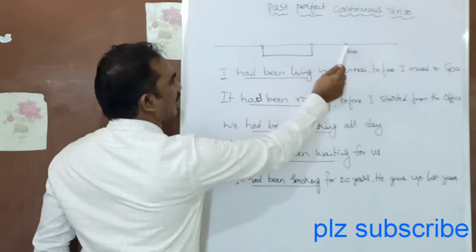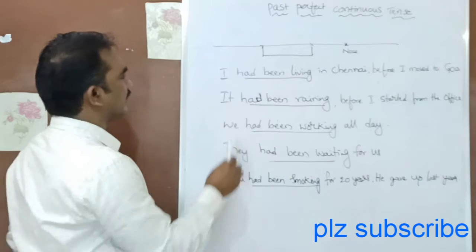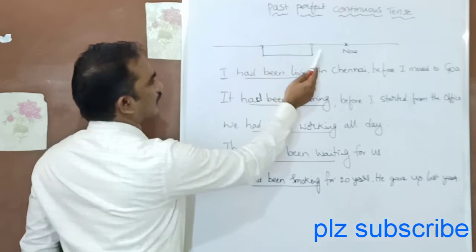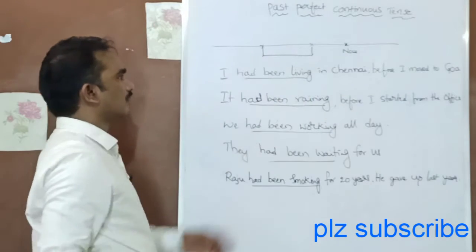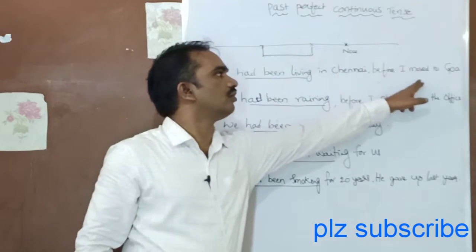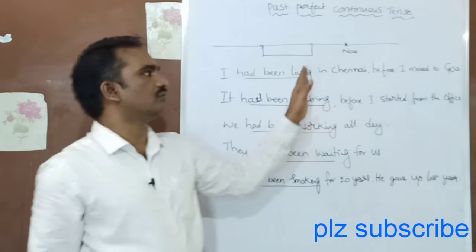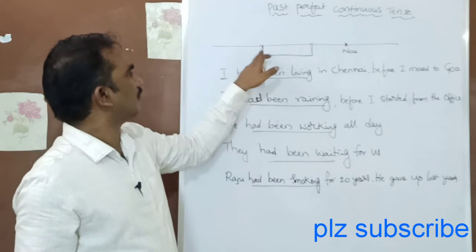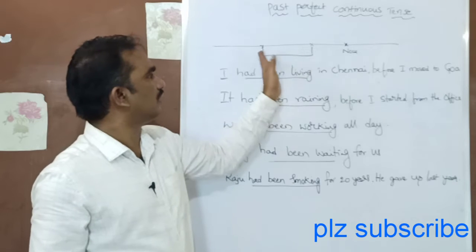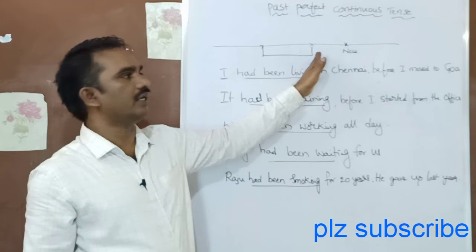So now we are here. I started living in Chennai here and stopped here. Then at this point of time I moved to Goa. So from this point to this point, for some time, 10 years, it